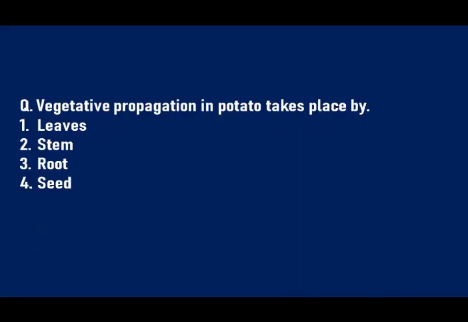Children, let's summarize what we have learned in this chapter, that is reproduction in plants, but in a very different manner. Let's play a very simple quiz, that is MCQ. So are you ready? Okay, here we go. The first question. Vegetative propagation in potato takes place by, options are leaves, stem, root, seed. So the answer is vegetative propagation in potato takes place by stem.